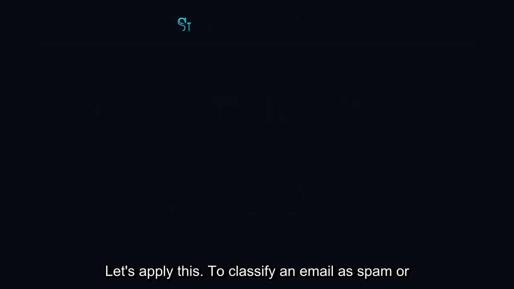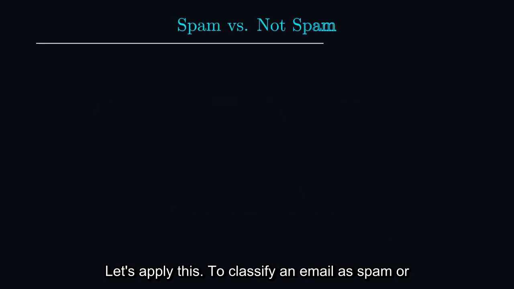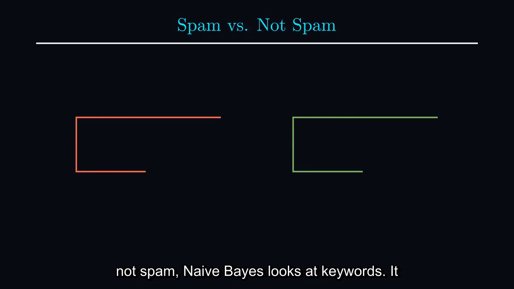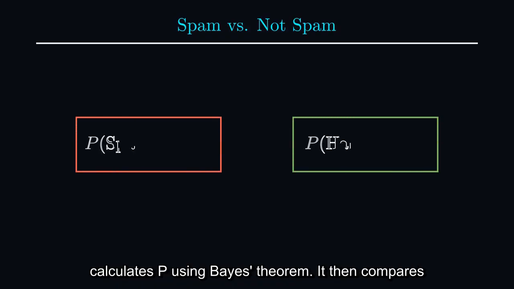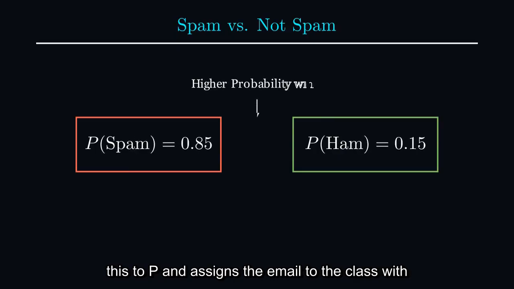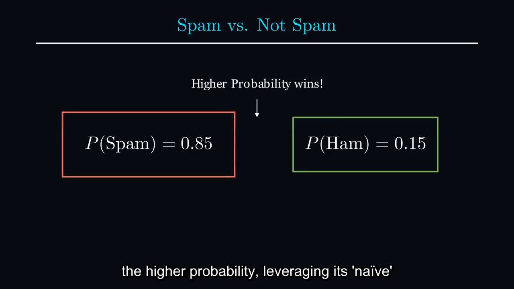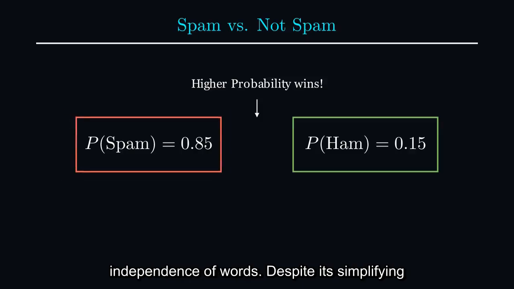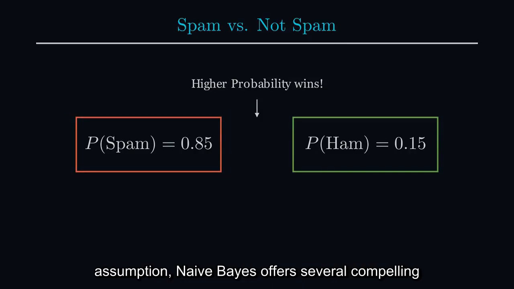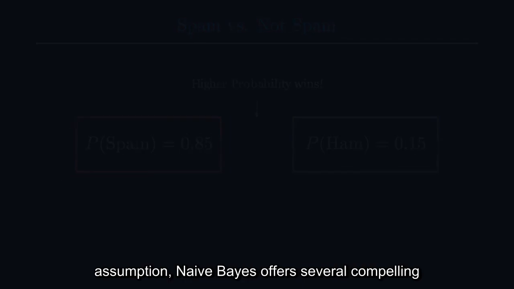Let's apply this. To classify an email as spam or not spam, naive Bayes looks at keywords. It calculates P(spam | words) using Bayes' theorem. It then compares this to P(not spam | words) and assigns the email to the class with the higher probability, leveraging its naive independence of words. Despite its simplifying assumption, naive Bayes offers several compelling advantages.